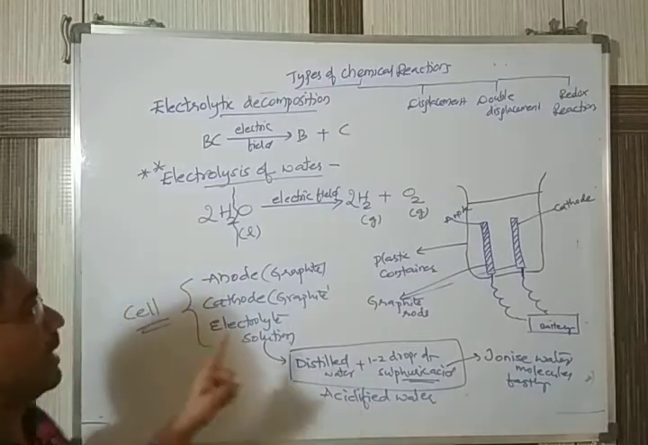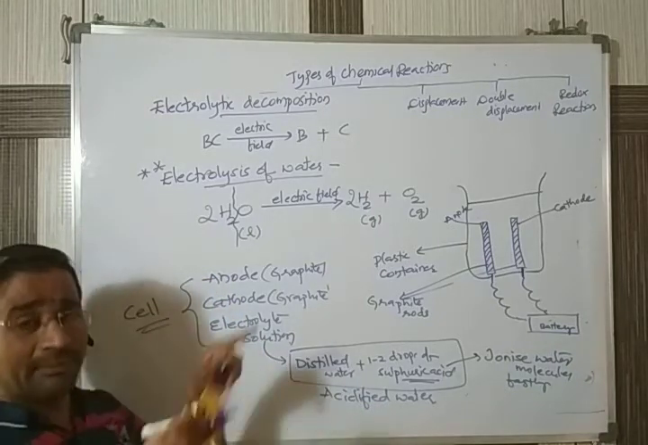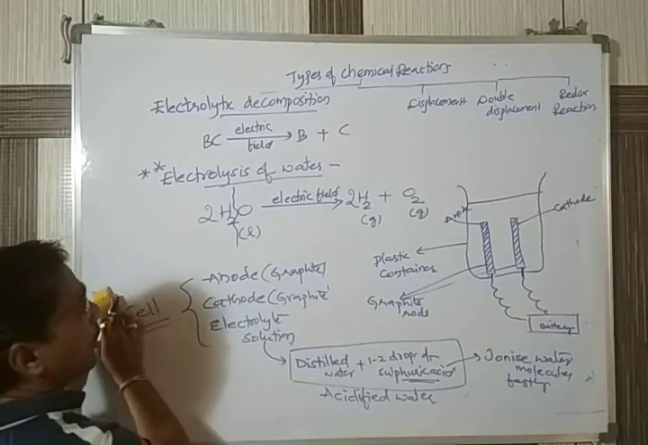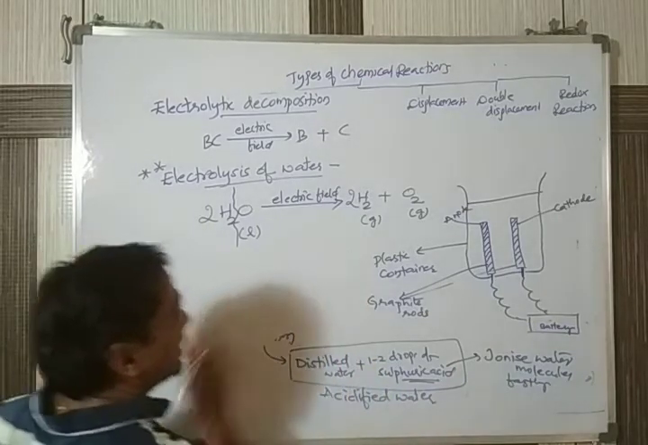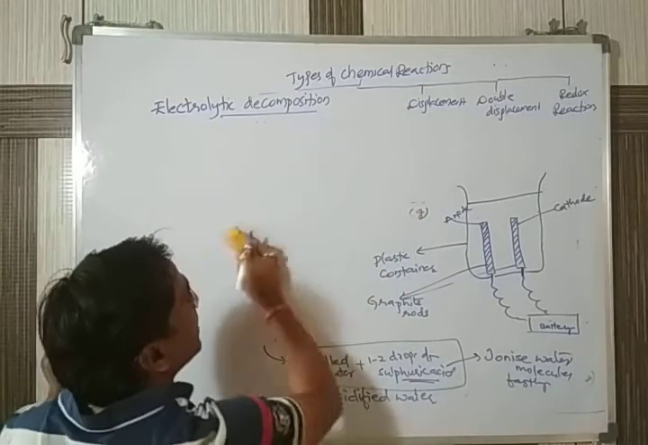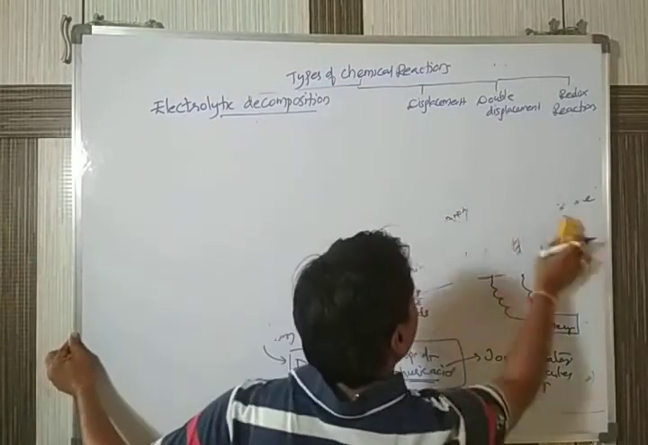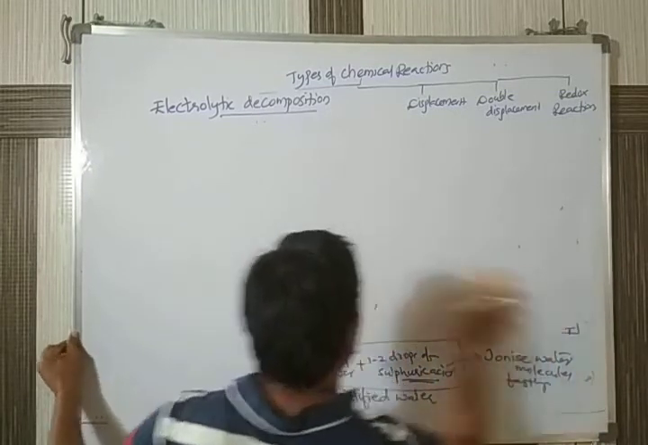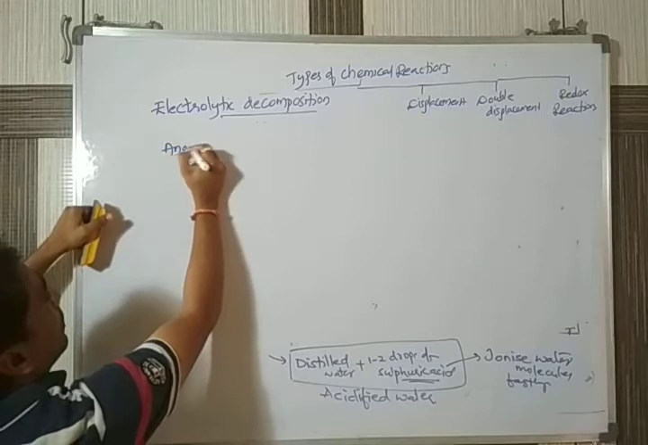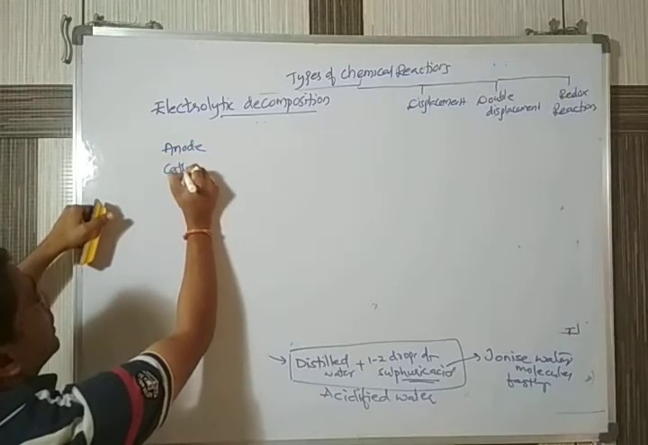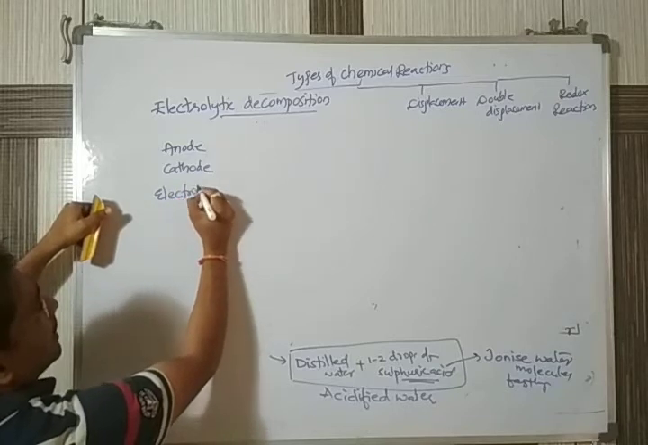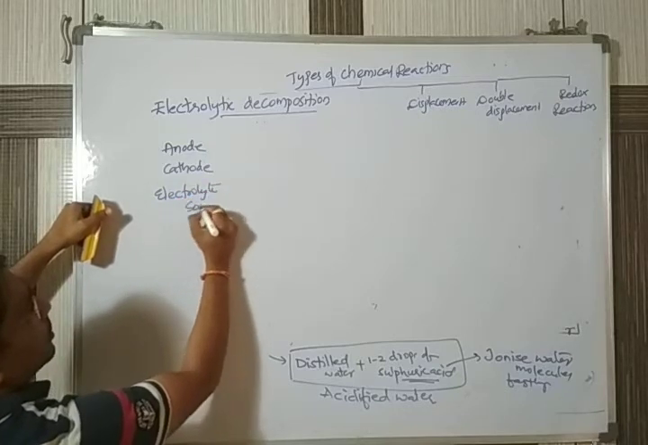Repeating the setup once again, children. For this experiment on the electrolysis of water, three components are required: the anode, the cathode, and the electrolyte solution.